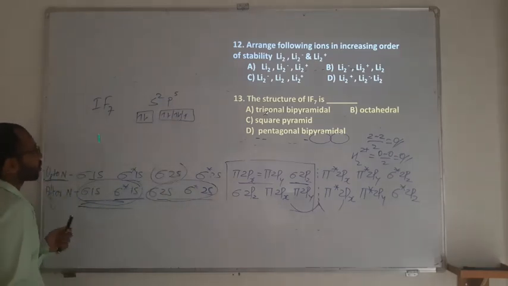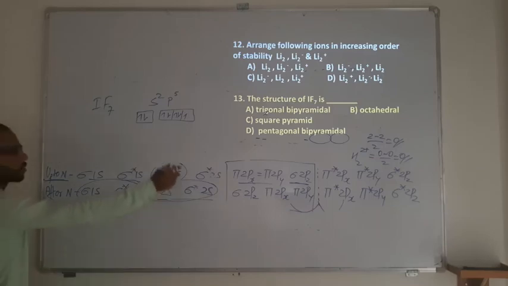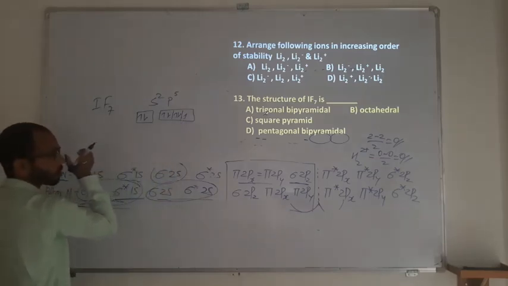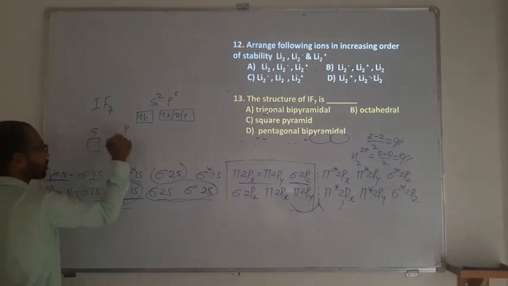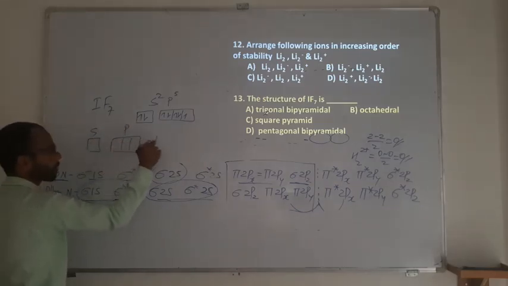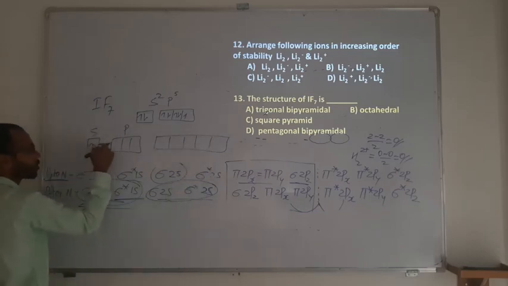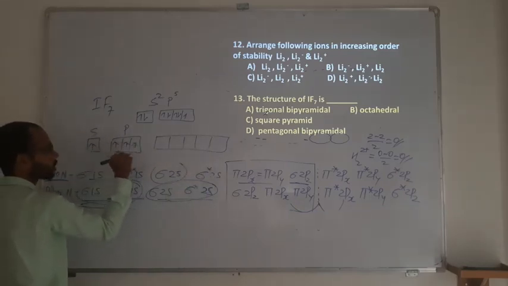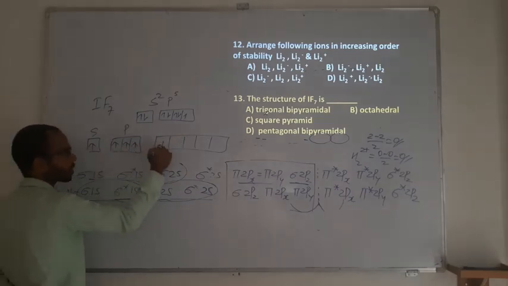Then the total number of bonds we need is 7, because it is IF7, means total number of unpaired electrons should be 7. So at present there is only 1 unpaired electron, means you need to make an excitation of all the 3 paired. So yes, then it is going to be p, then we will be having a d there. So up to here there were electrons, now 3 you are making on promotions.